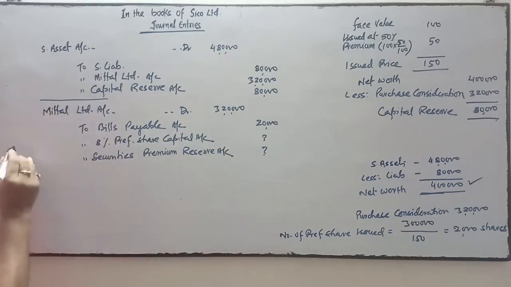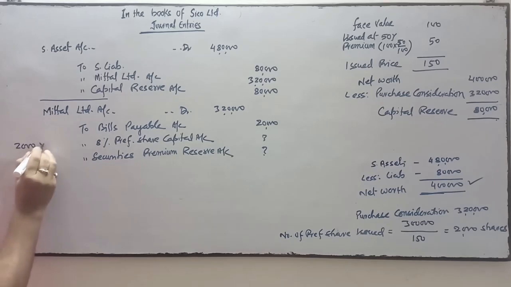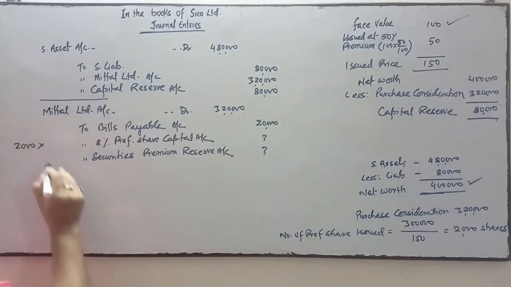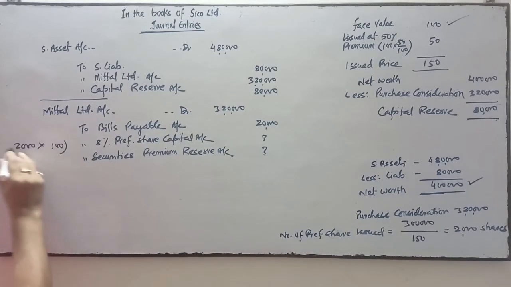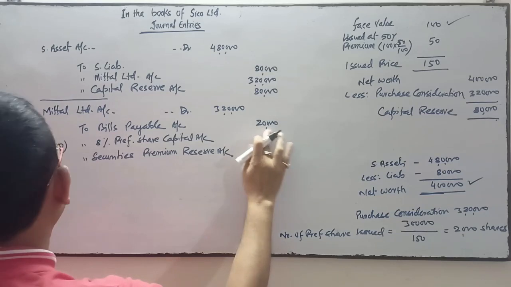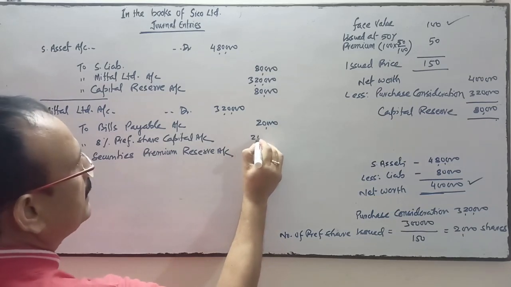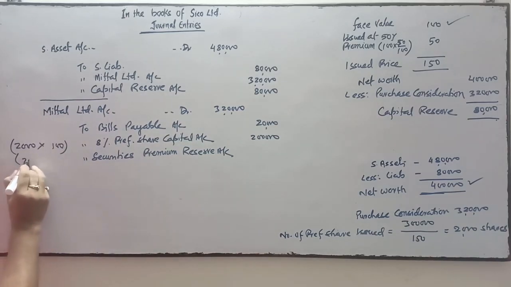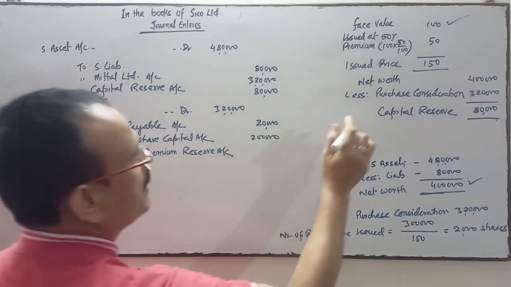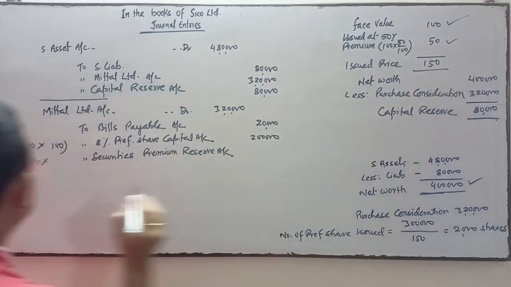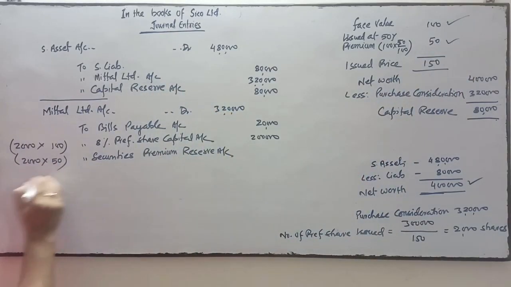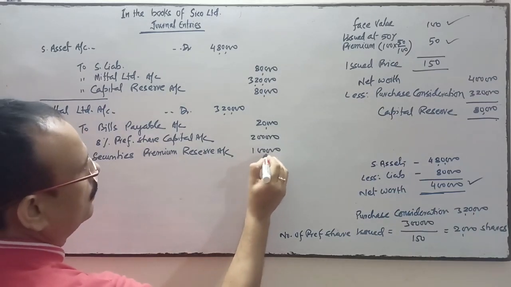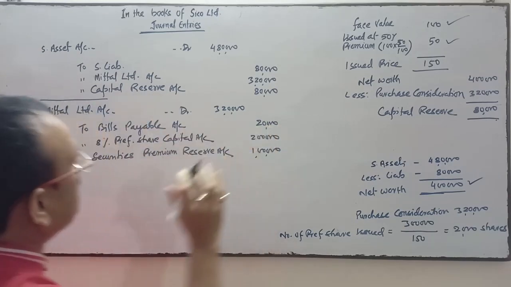So here you will write the number of shares, 2,000, multiplied with the face value 100. This will be in the preference share capital. 2,000 into 100 is 2 lakhs. And in the security premium reserve, 2,000 into the premium, 50 rupees, 2,000 into 50, so it is 1 lakh. So debit and credit are equal.